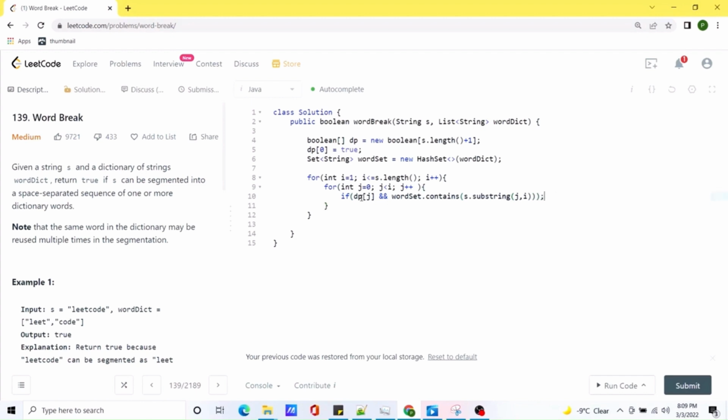And if this is true, basically we just need to assign the value of dp of i as true. And yeah, I think that's it, and we don't need to do anything else. And at the end of the loop, we can simply return the value of our dp of s dot length.